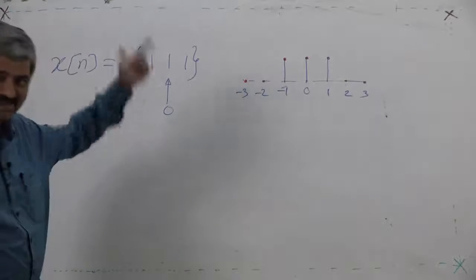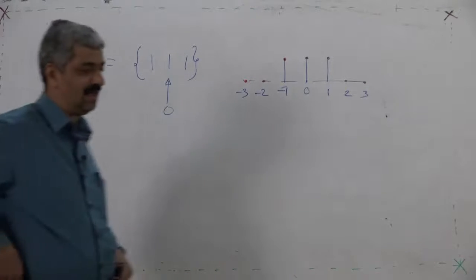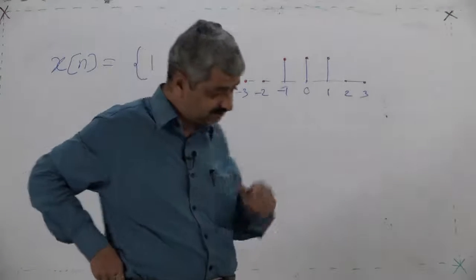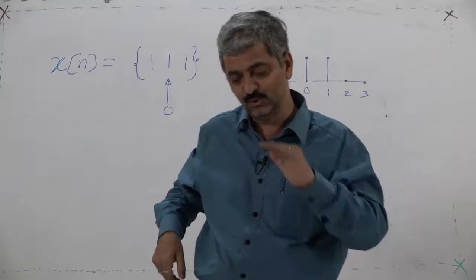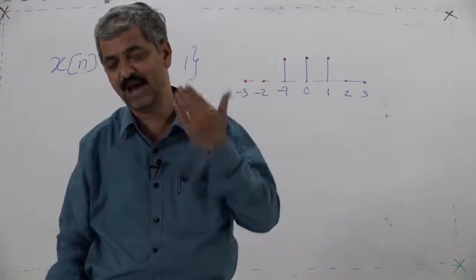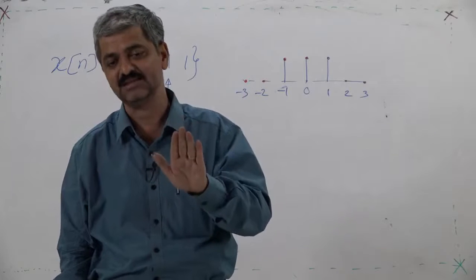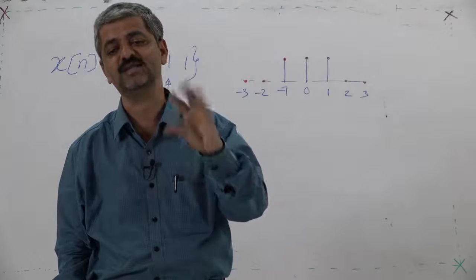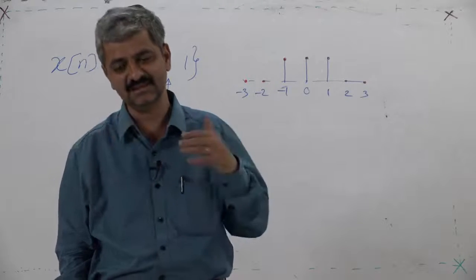I will find its DTFT by the given formula, and then I will try to interpret the DTFT X(omega). I will try to explain what that means, just like your social index, based on your social science subject, a summation indicates something.